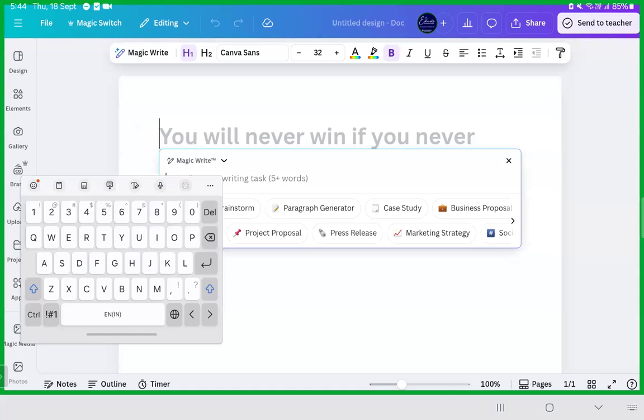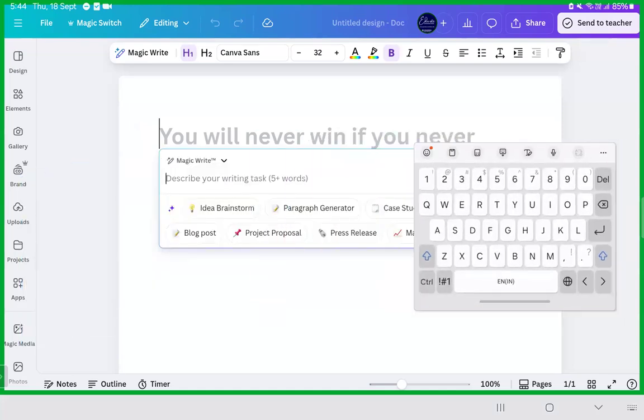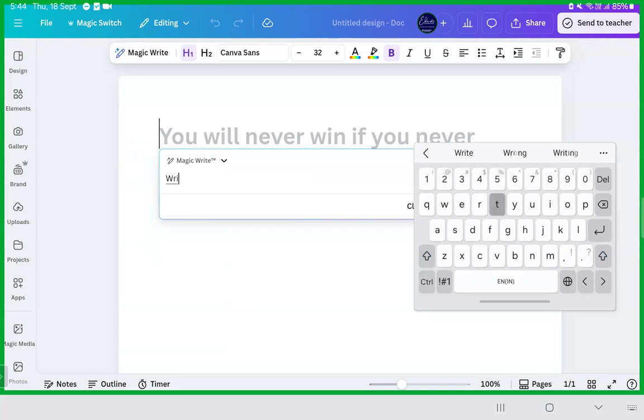I'll just write something here. Come on, just see here. I'll give it a magic task. Write notes on, for example, something you are learning about the universe, or the formation of stars. Notes on the formation of stars.